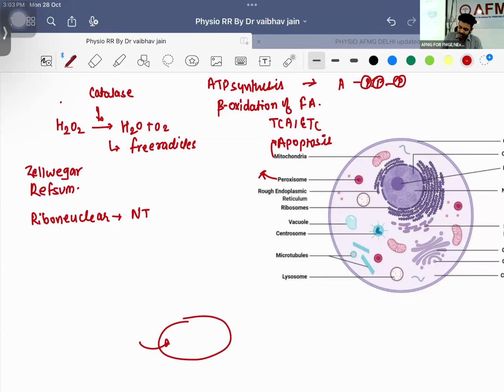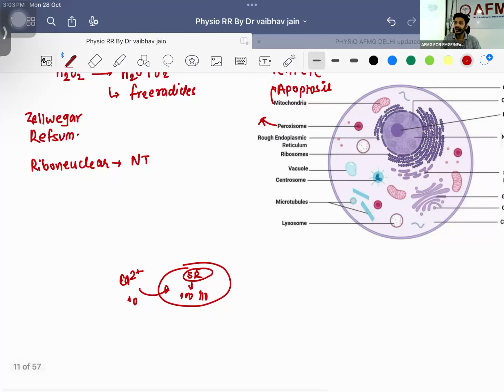Here calcium came in. This calcium will go to the sarcoplasmic reticulum and it will ask for like 100 molecules of calcium. They will give you 100 molecules of calcium. Now you are having 110 molecules of calcium, and now you will be having a good contraction. After contraction, these 10 molecules will be going out from here, and the 100 that they have asked will be going back into this particular pump with the help of SERCA, the sarcoplasmic endoplasmic reticulum calcium ATPase pump. Do you understand this? Okay.